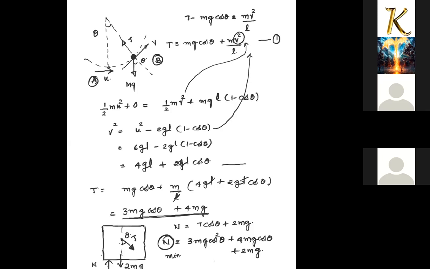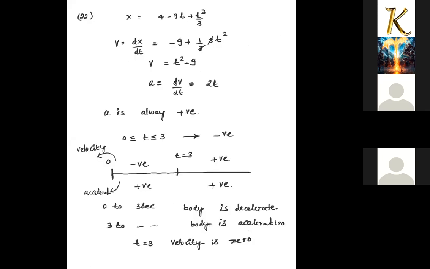Complete करना है वो. So I try to write it at the above so that I can see the same data here. 3 mg cos square theta plus 4 mg cos theta plus 2 mg. ये clear कर दो.